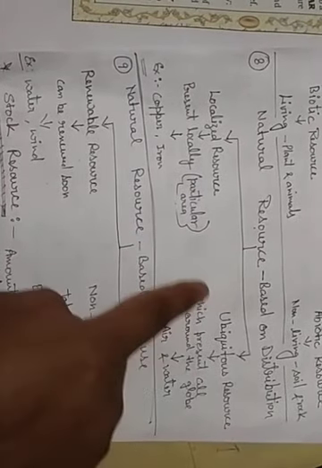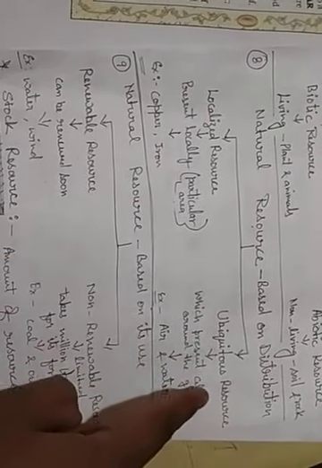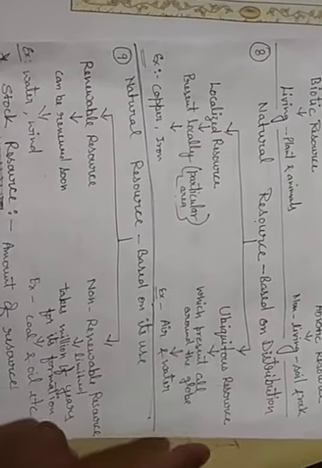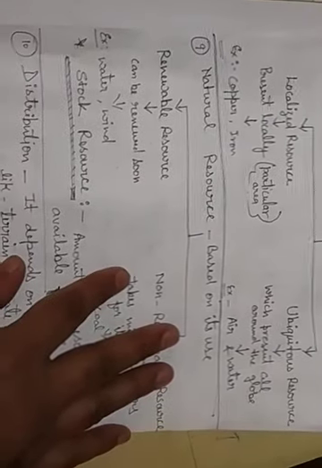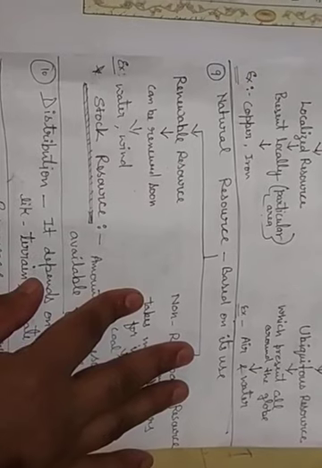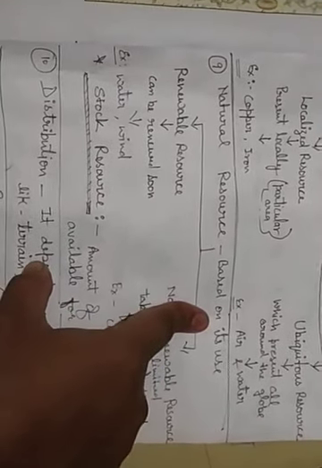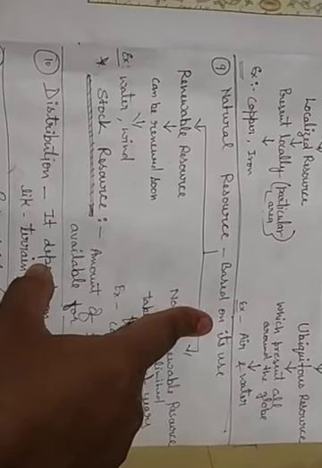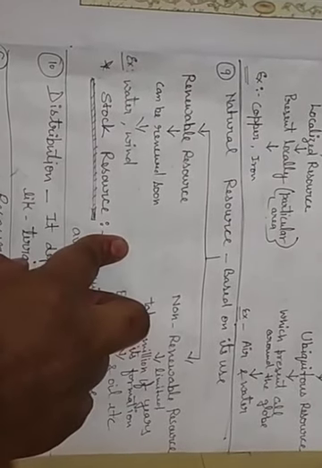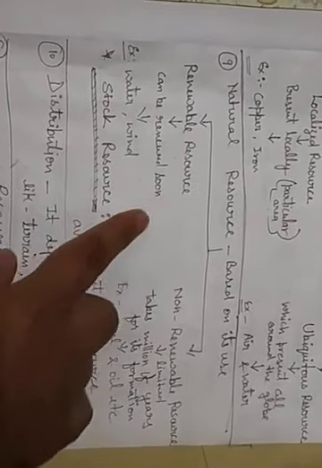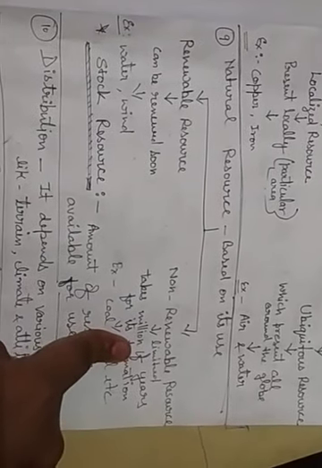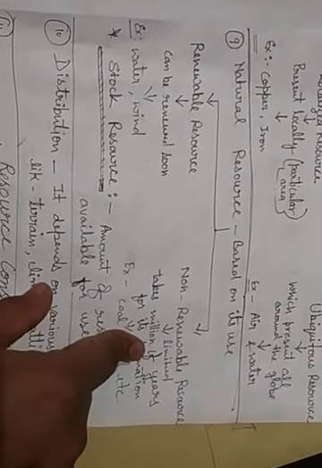Is it clear? So that is another type based on distribution: localized, in a particular area, and ubiquitous, which is present everywhere. Next is natural resources based on their use. So the other classification is based on use. On the basis of use or utility, we can see it as renewable resource and non-renewable resource. Hope you have learned this in class 7th also.